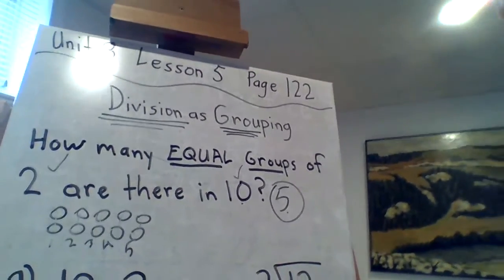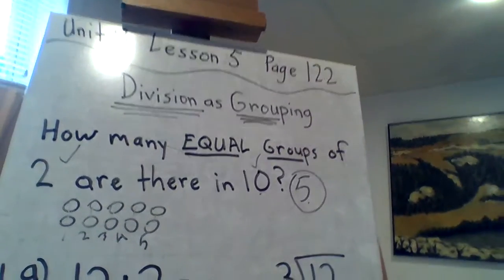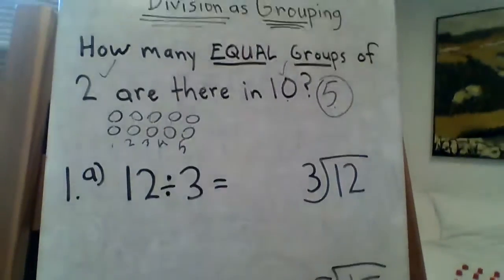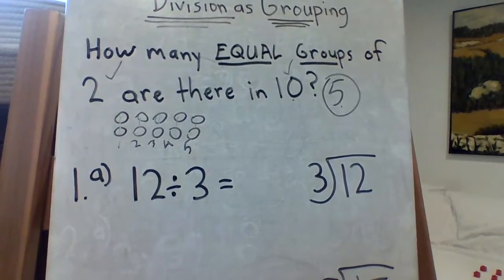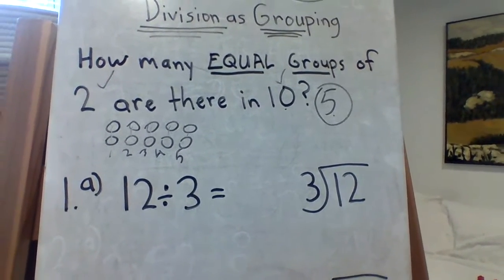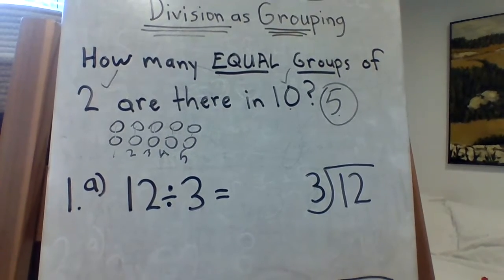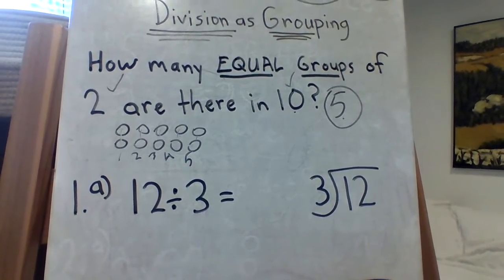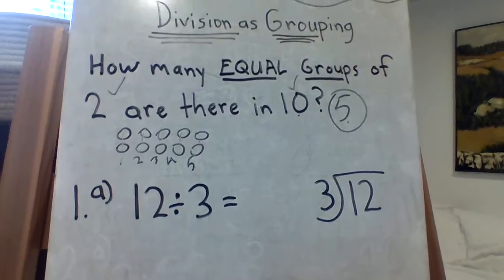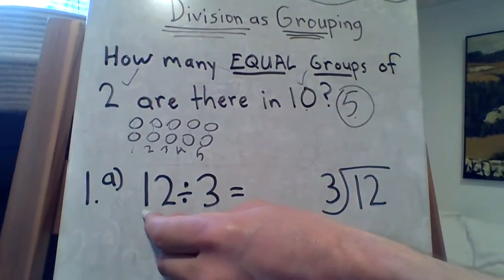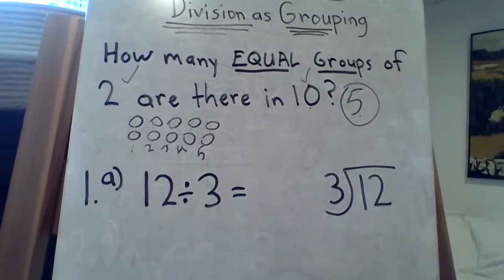Now we're going to try some questions. Now I know there's some fancy words on one there. It says use counters. So you can use anything you have around there. Blocks, bouncy balls, whatever you have. Find the number of groups and write a division sentence. So divide 12 counters into groups of 3. So basically that means 12 divided by 3.